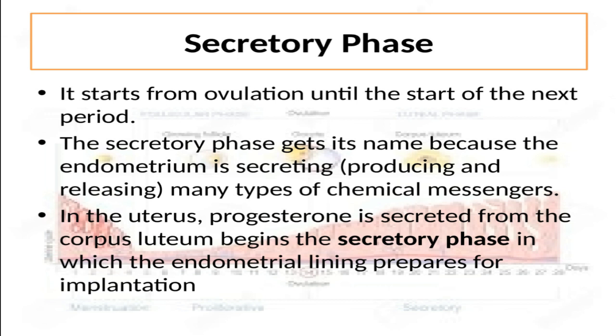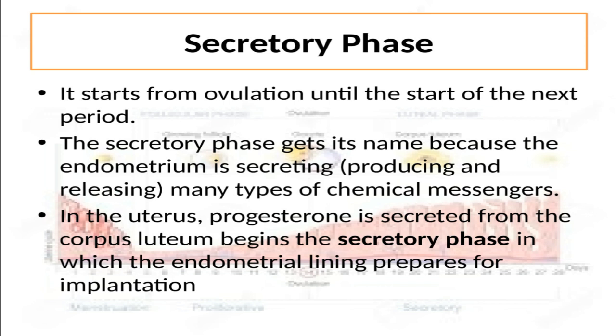After the proliferative phase, we have the secretory phase, which starts from ovulation until the start of the next period. Recall that ovulation divides the two cycles into pre and post ovulation. So the secretory phase is a post ovulation phase. It means after ovulation, as the name secretory suggests, the lining of the uterus starts producing and secreting chemicals that will either help an early pregnancy if an egg was fertilized, or help the lining break down and shed if no egg was fertilized.